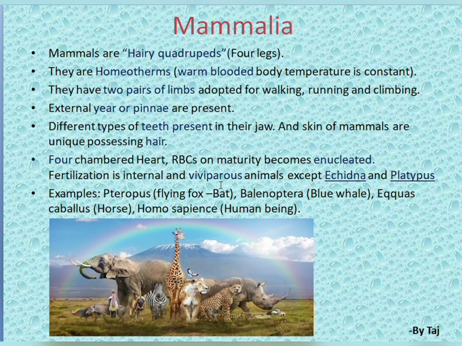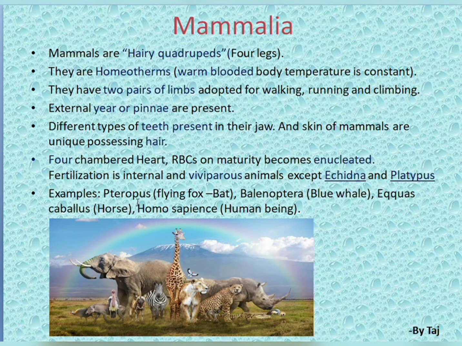Fertilization is internal and mammals are viviparous, except echidna and platypus. Viviparous means giving birth to young ones. Echidna and platypus are the egg-laying mammals. They are going to ask this in the exam: give an example for an egg-laying mammal, that is echidna and platypus.